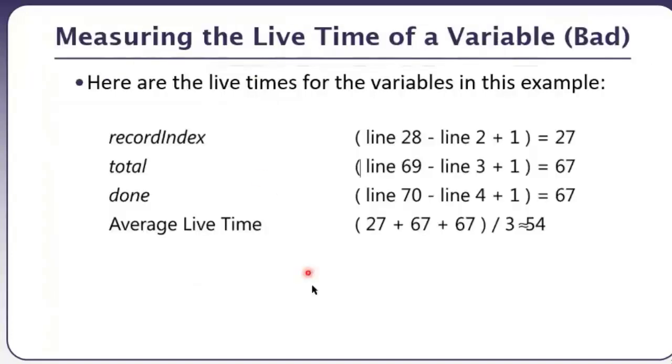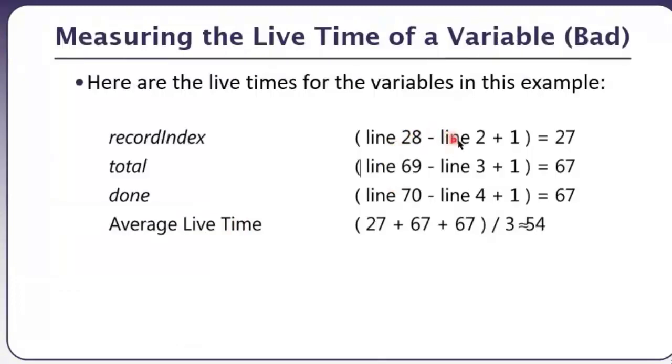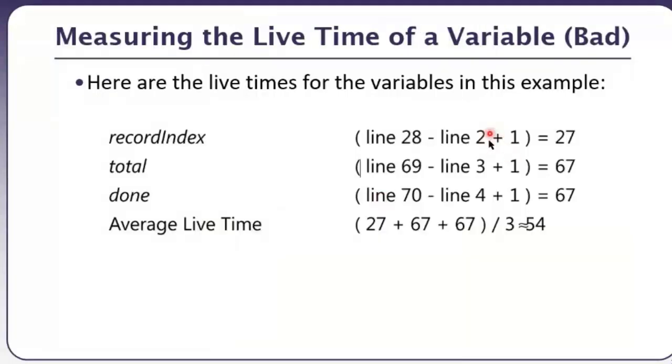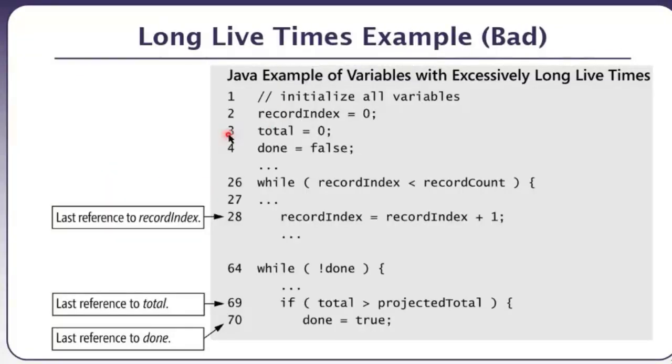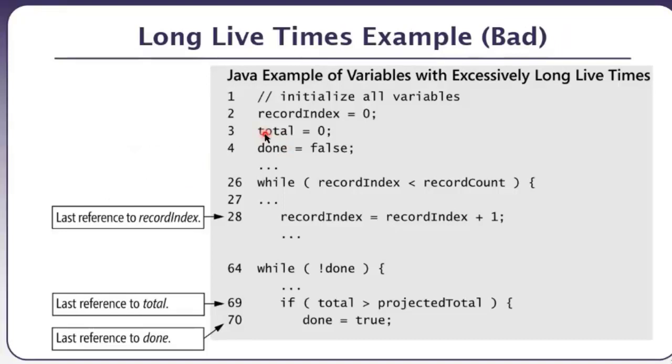Let's calculate or compute the lifetimes. So for the record index, we have the first line here, line number 2, and the last is here, line number 28. So we subtract that and then add 1 for actually including that difference. Okay, we include this line number as well now. So that's why we are adding 1 and we get the lifetime. Then for total, the first line was 3, the last line is 69. So we have 69 minus 3 plus 1. 1 is again because we are including, inclusive of this line.